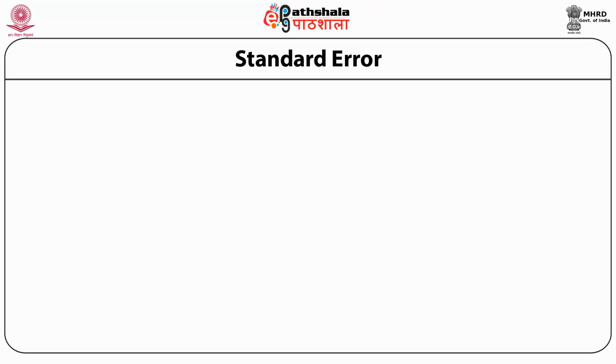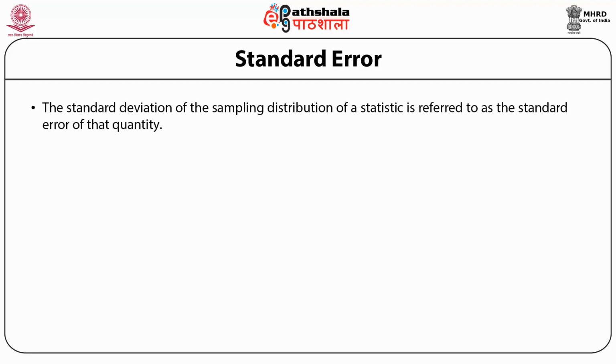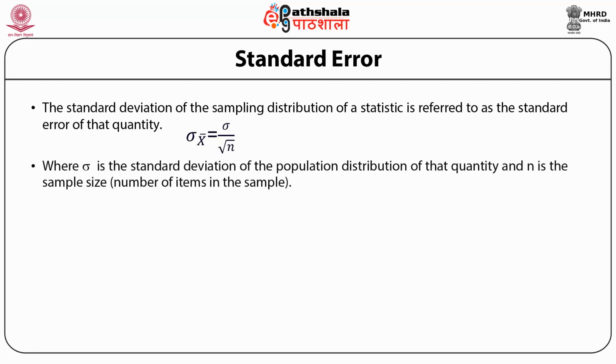Standard error. The standard deviation of the sampling distribution of a statistic is referred to as the standard error of that quantity. For the cases where the statistic is the sample mean and samples are uncorrelated, the standard error is given by the formula sigma sub x bar is equal to sigma divided by the square root of n, where sigma is the standard deviation of the population distribution of that quantity and small n is the sample size, that is, the number of items in the sample.